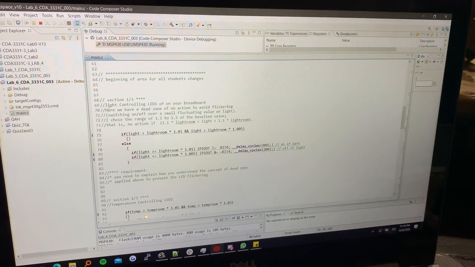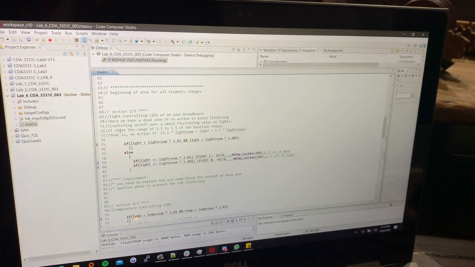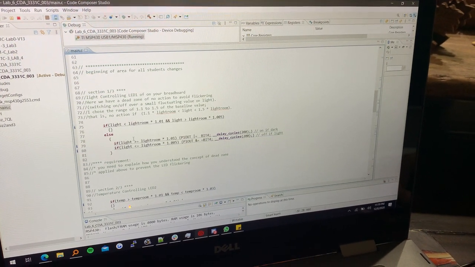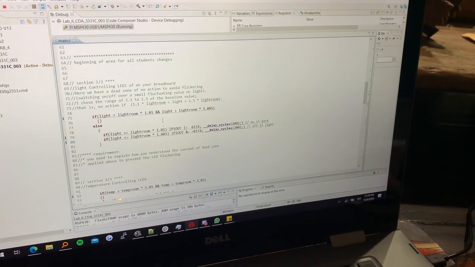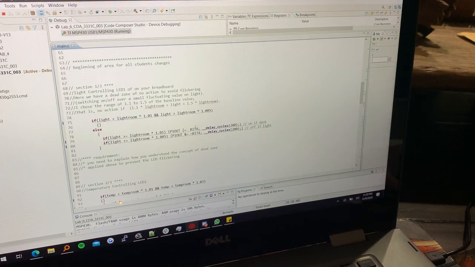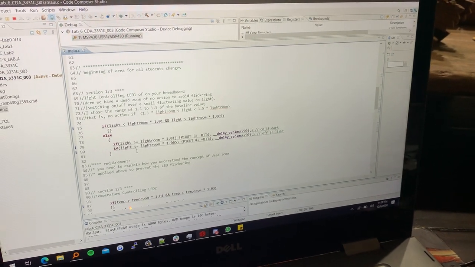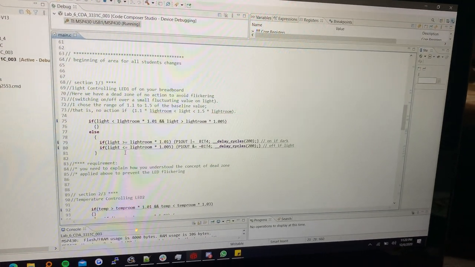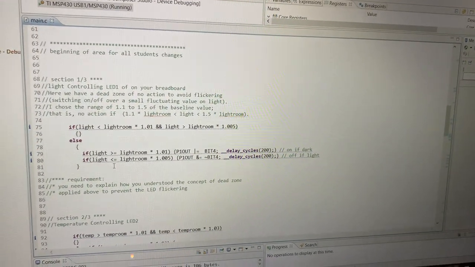Section 1.3, and this is our light controlling LED1 breadboard. What's going to happen here is if light is greater than or equal to light room times 1.01, my specified value here, then we have LED1 turning on if it's dark, and if light is less than or equal to light room times 1.005, then LED1 will turn itself off, as you can see by the "or equal".